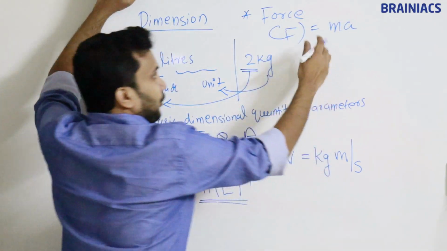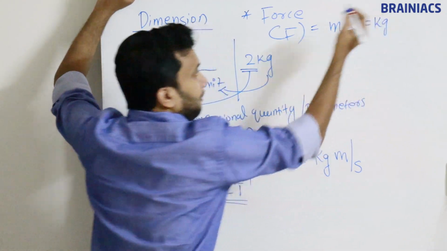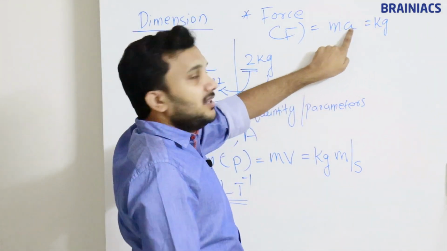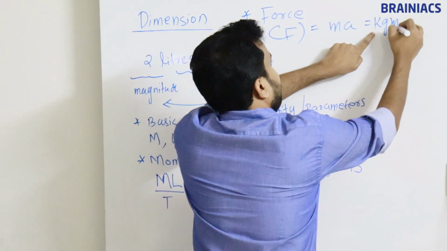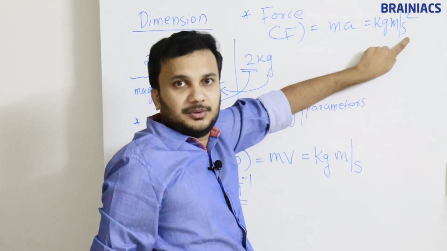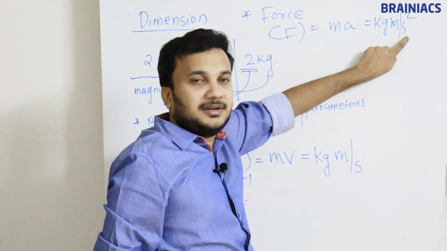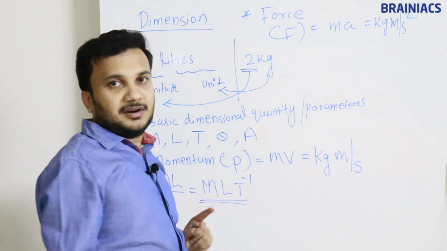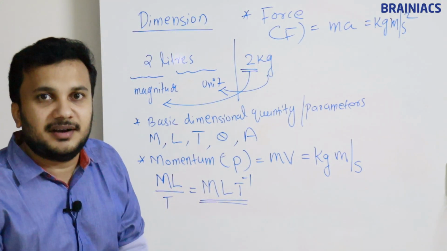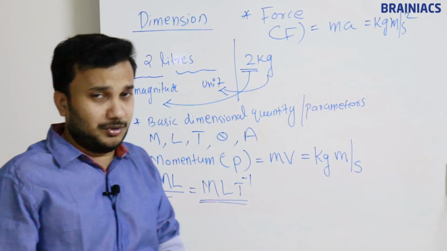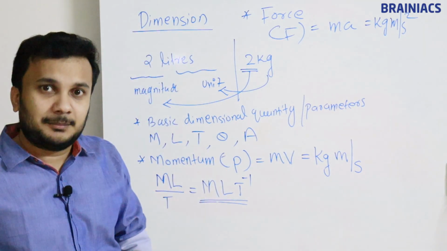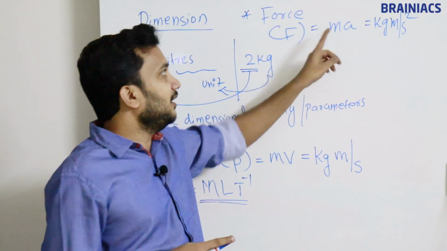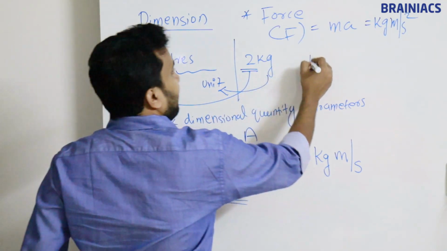Okay, we know the unit kilogram. Kilogram is the unit of mass, and what is the unit of acceleration? Meter per second square. So kilogram meter per second square is the unit of force. Now this unit we are converting into what is called a dimension formula. You don't really need to write the unit, because after 2 to 3 classes of learning, you will directly write, okay, M means mass, then you will write M.